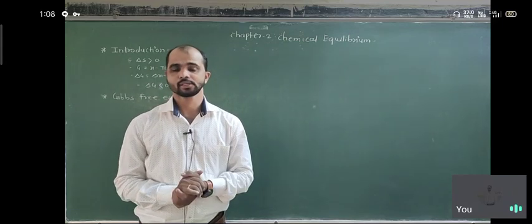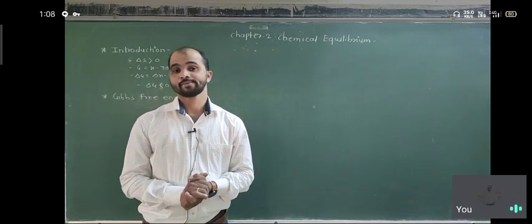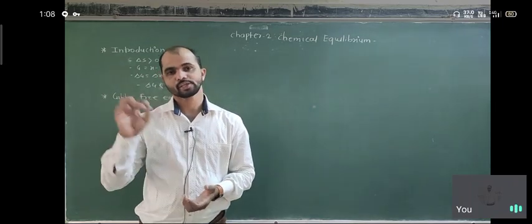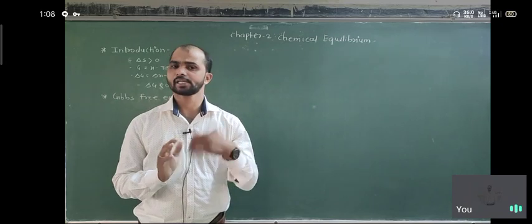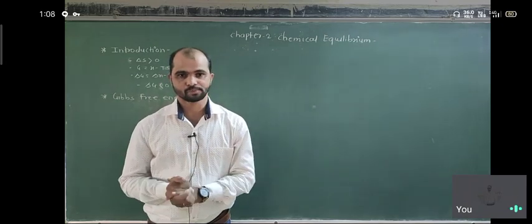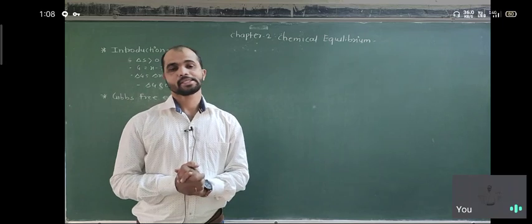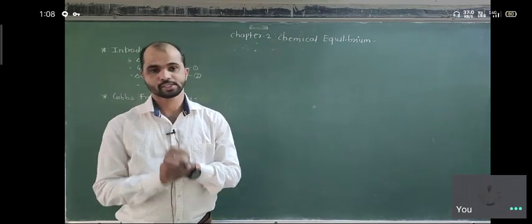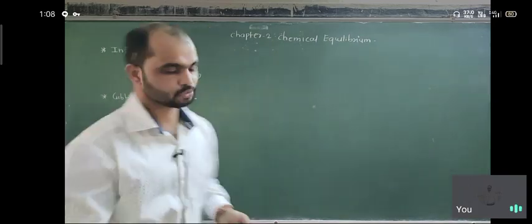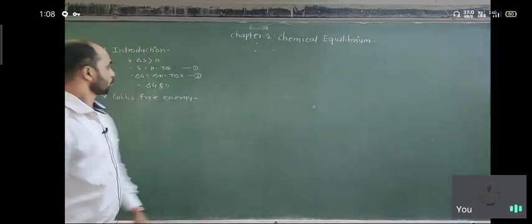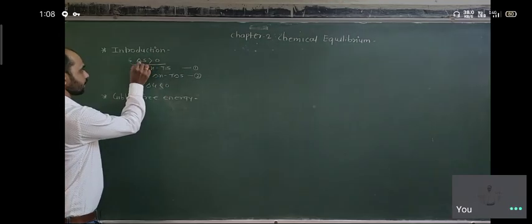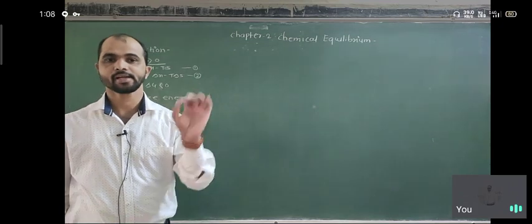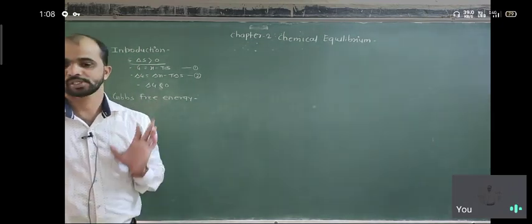But the third law says entropy will be zero when the substance is perfectly crystalline and the temperature is absolute zero. For any spontaneous or natural process, entropy will be greater than zero. So the criterion for spontaneous processes is always delta S greater than 0. That means the change in entropy is always greater than 0 in spontaneous processes.